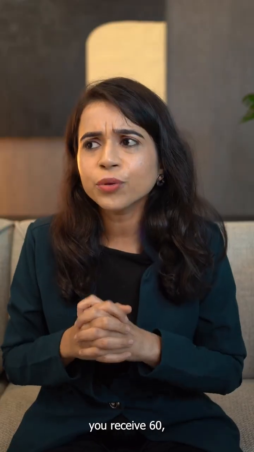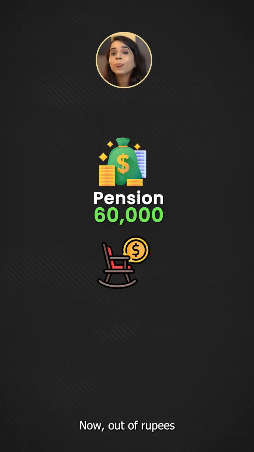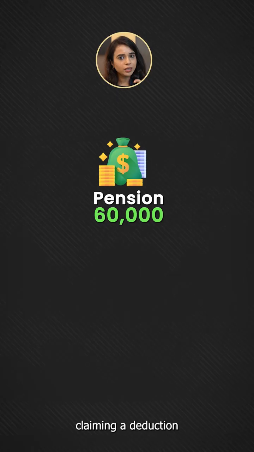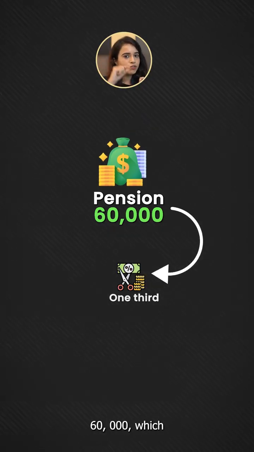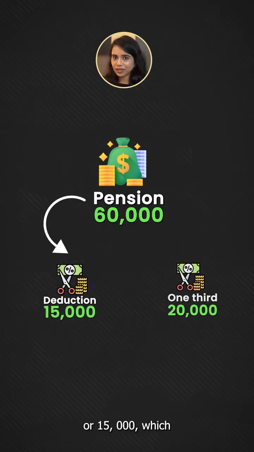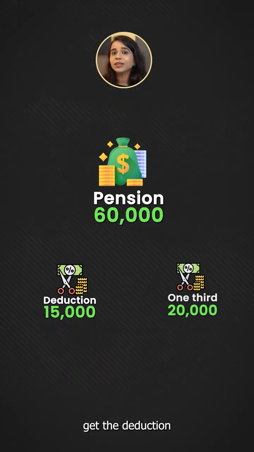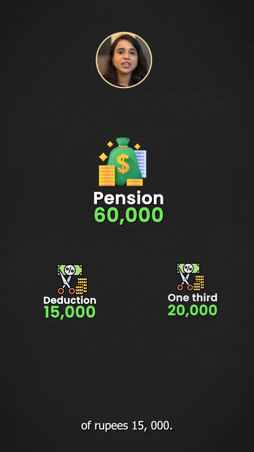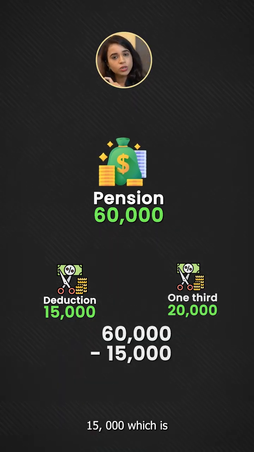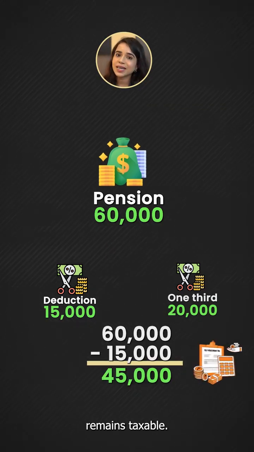For example, if you receive 60,000 as pension on behalf of someone who is deceased, out of rupees 60,000, you will be claiming a deduction of 1/3 of 60,000, which is rupees 20,000, or 15,000, which is a flat amount, whichever is lower. So here you will get the deduction of rupees 15,000. So now 60,000 minus 15,000, which is deducted, and the remaining 45,000 remains taxable.